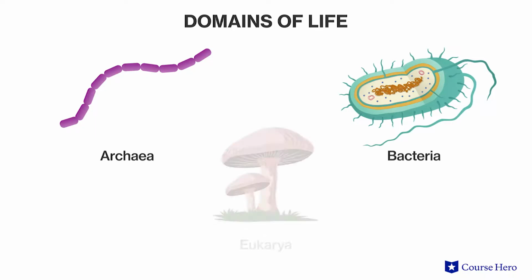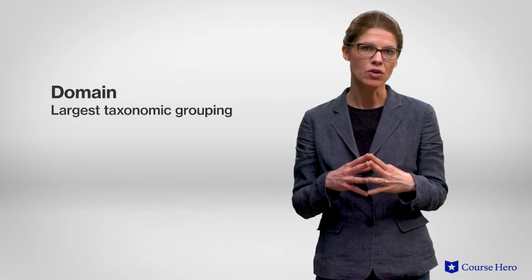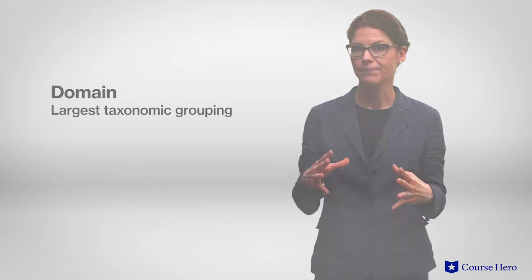Diversity is a hallmark of life, and with just under 2 million species formally described and millions still left to identify, classifying them is no easy task. The current system for classifying life places all organisms in one of three domains: archaea, bacteria, or eukarya. Domains are the largest taxonomic groups, followed by kingdoms.